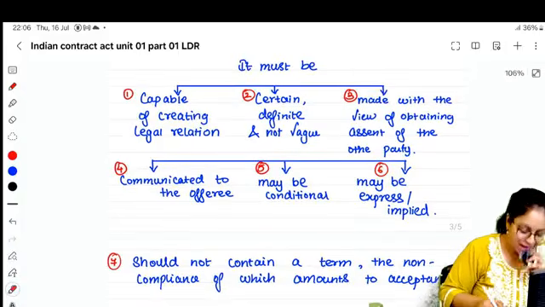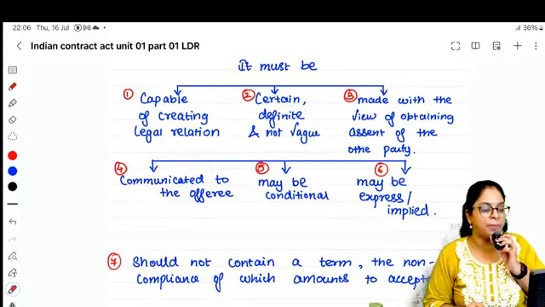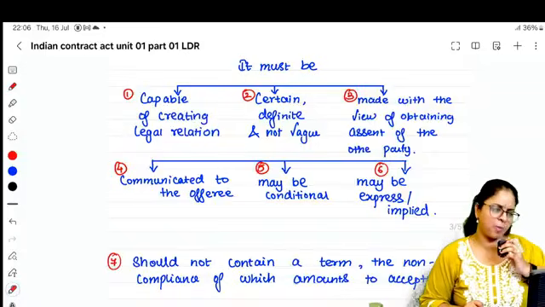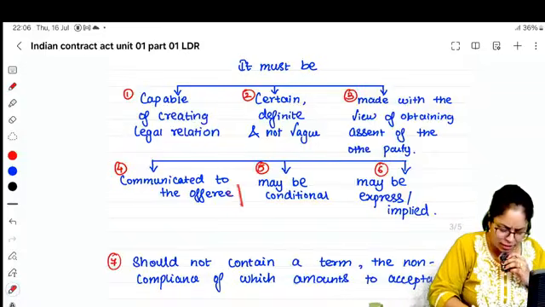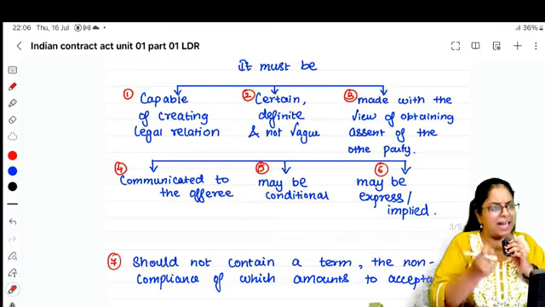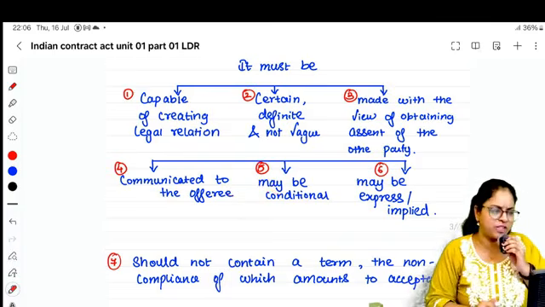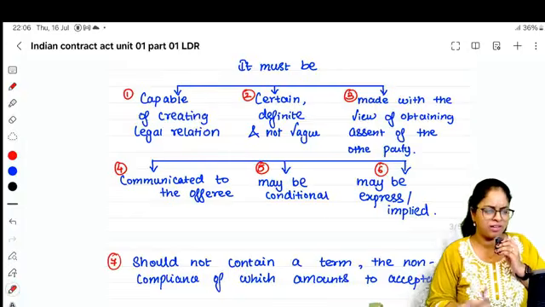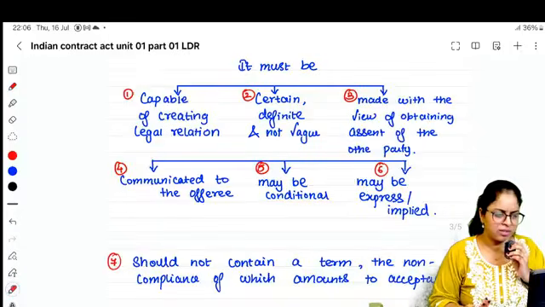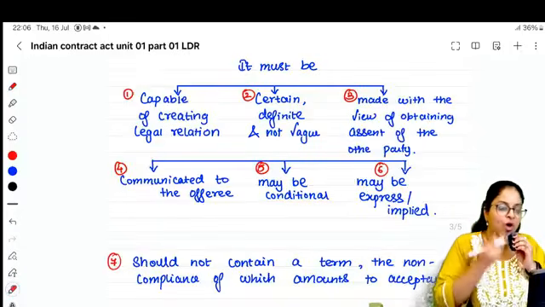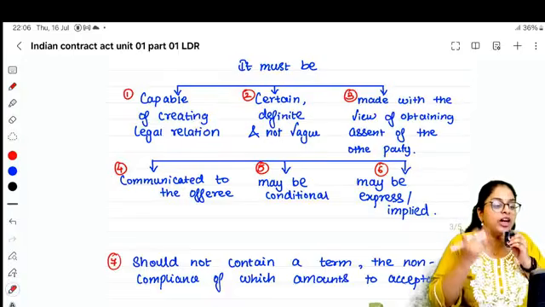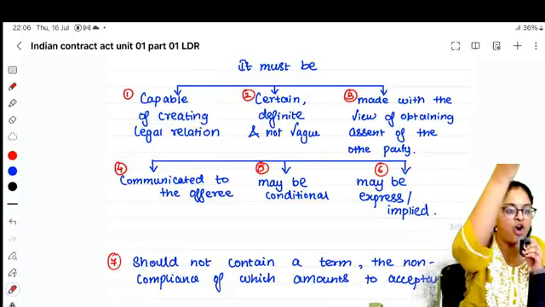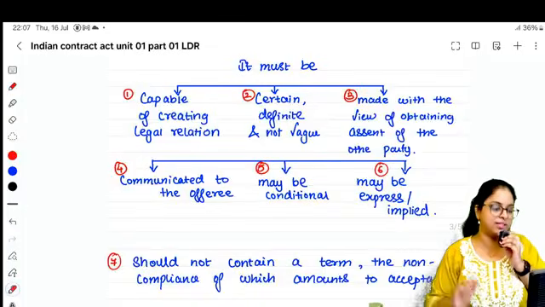Then it should be communicated to the offeree. If Abhijit is proposing to Tara, he has to tell her. Suppose he sends a message to Tara's best friend: can you tell Tara that I love her, I cannot live without her? That friend is like, are you mad? You are proposing to that girl, you should go and tell the girl directly. An offer should be communicated to the offeree, not to someone else.